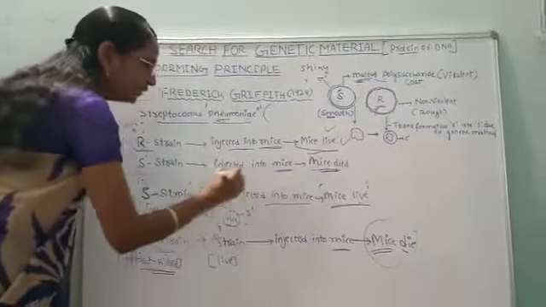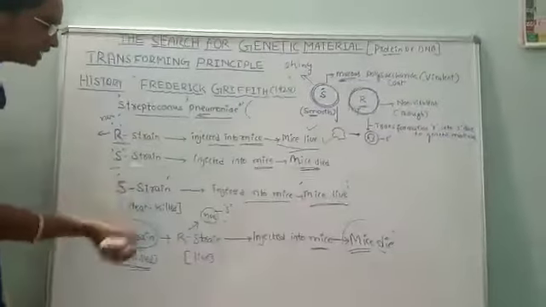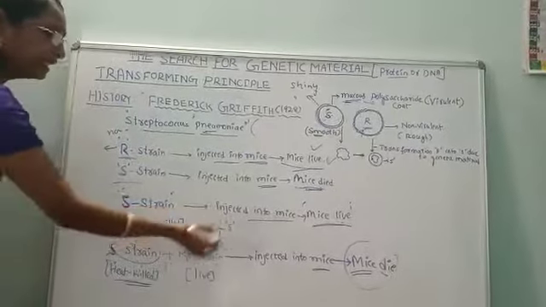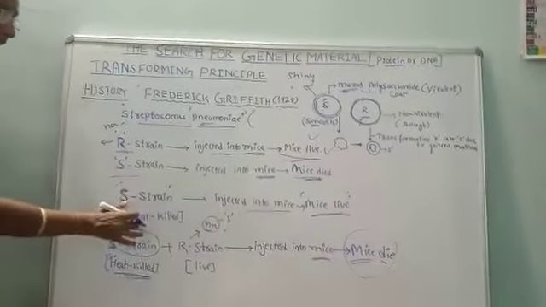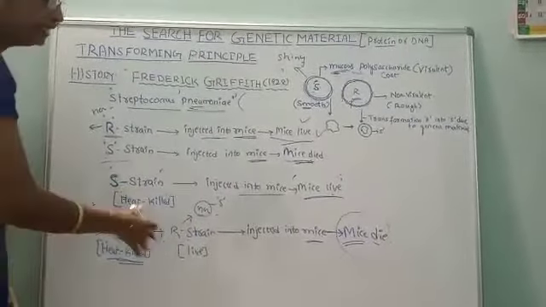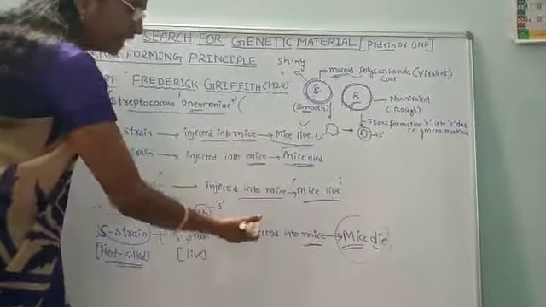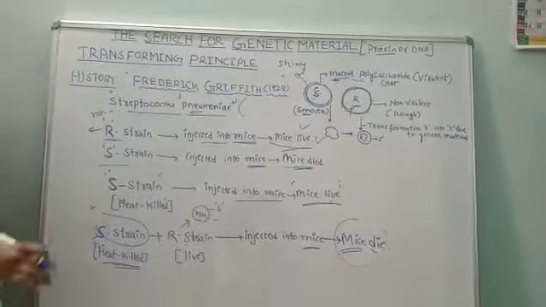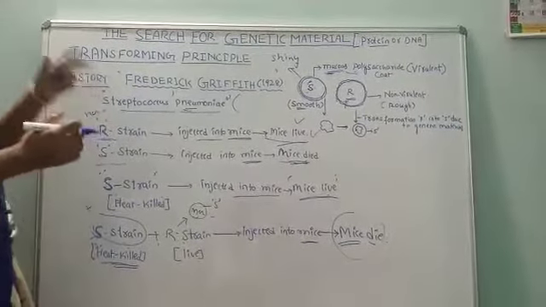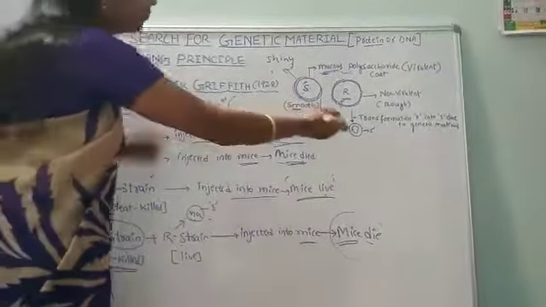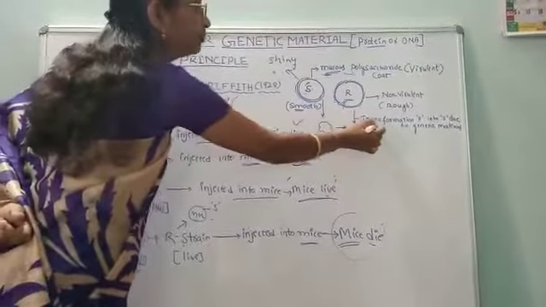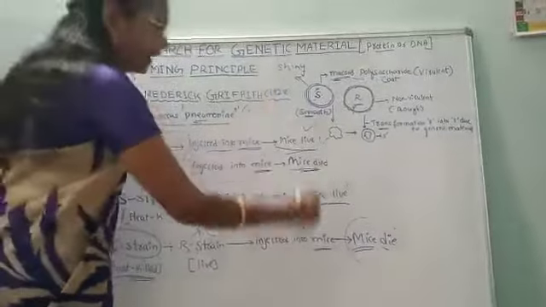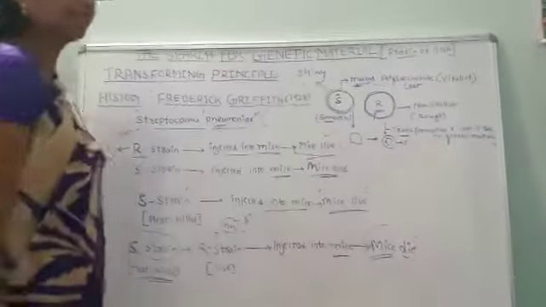Something was transferred into the R strain and converted it into the S strain, which became virulent, and the mice developed pneumonia and died. Griffith says that the mice died because of the transformation.